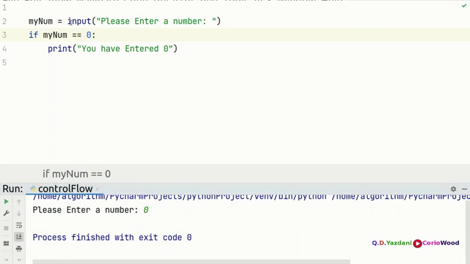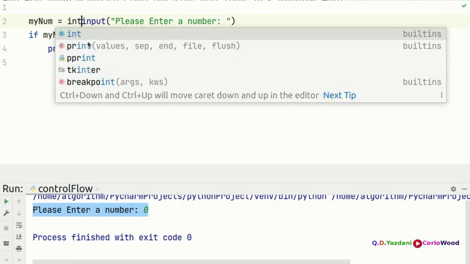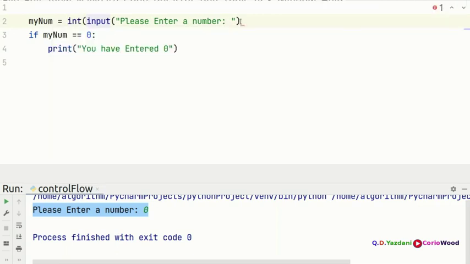So first to begin with, you need to change the layout of this one. You need to put an int here. Now, if you want a float, what is a float? Float is like this: 190 is an int, but if you want a float, that's 1.90.